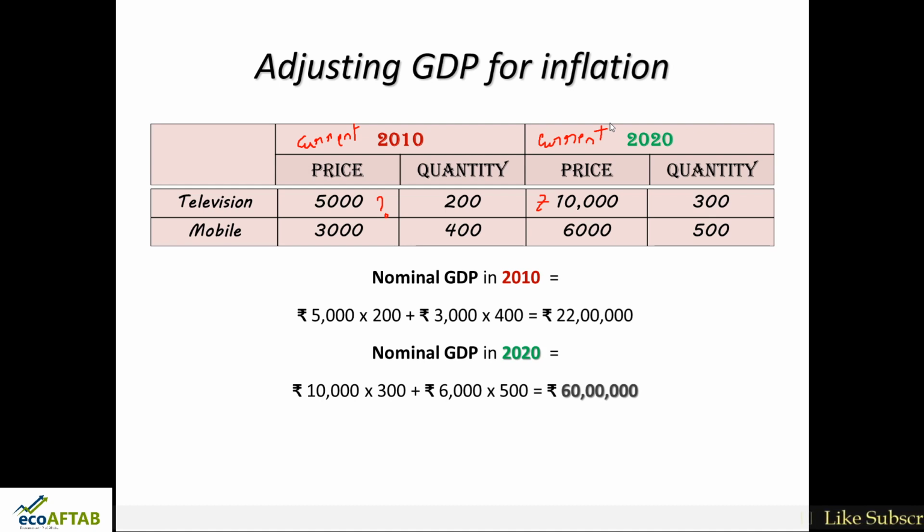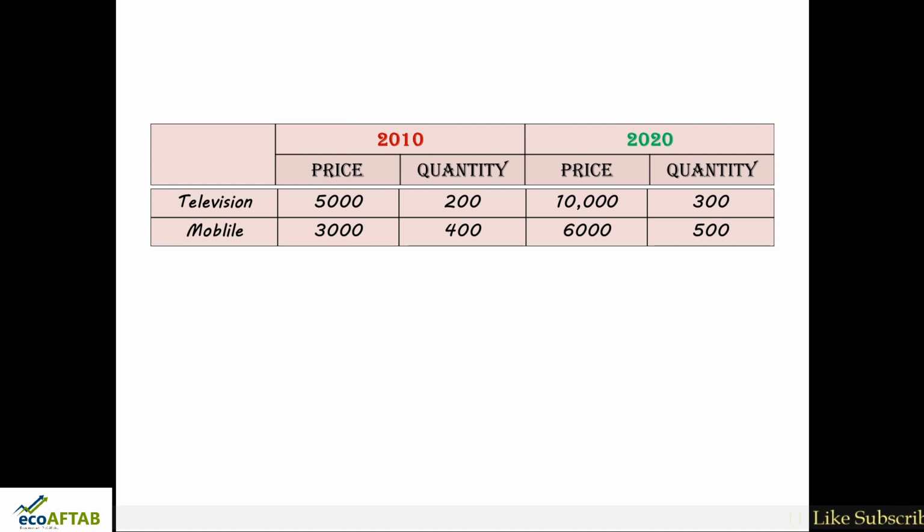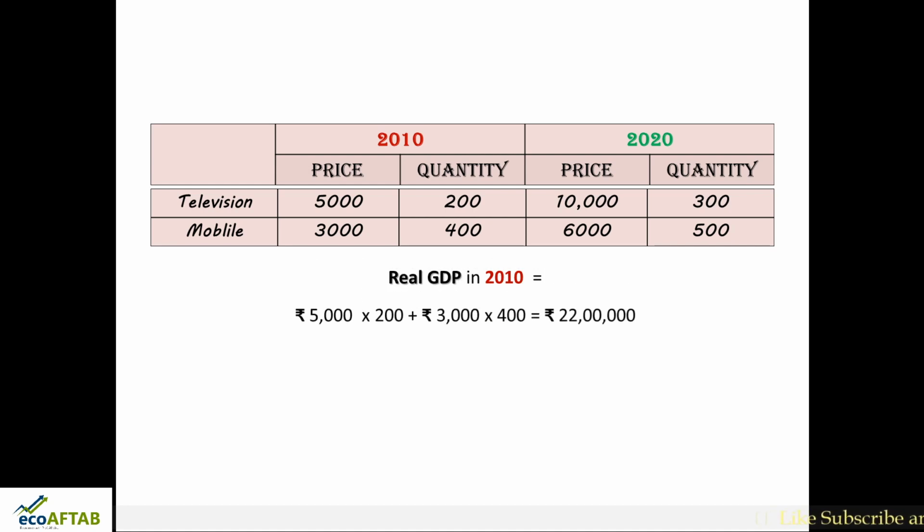Now let us try to see the real GDP. Real GDP in 2010 will be the same, because it is at constant prices. But what is the case with real GDP in 2020?